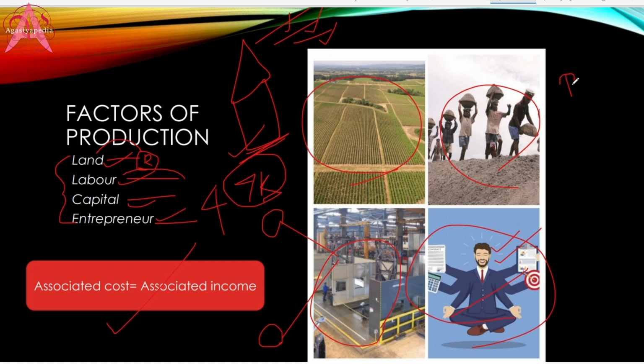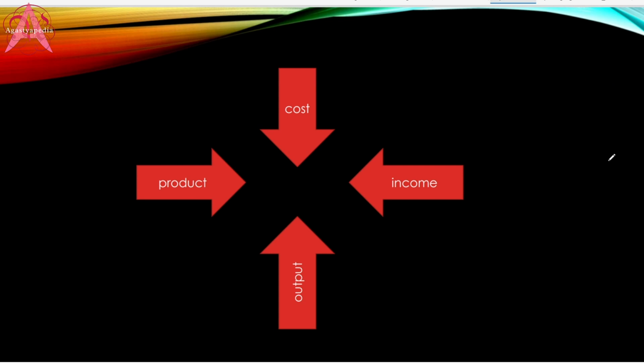Now we have one more term to learn, that is product. It's very simple. You know what is product? Product is multiplication. So product is nothing but multiplication. If you multiply the quantity of goods with the cost of goods, you will get the product. It is basic mathematics. We say, two pens of 5 rupees each. 2 into 5 is equal to 10. So that is the product. So the conclusion is cost, income, output, product all are same.